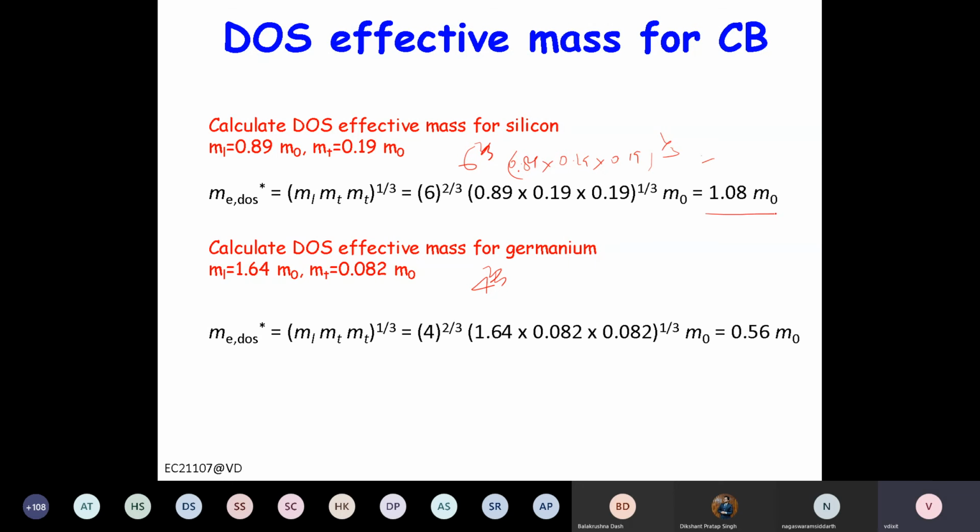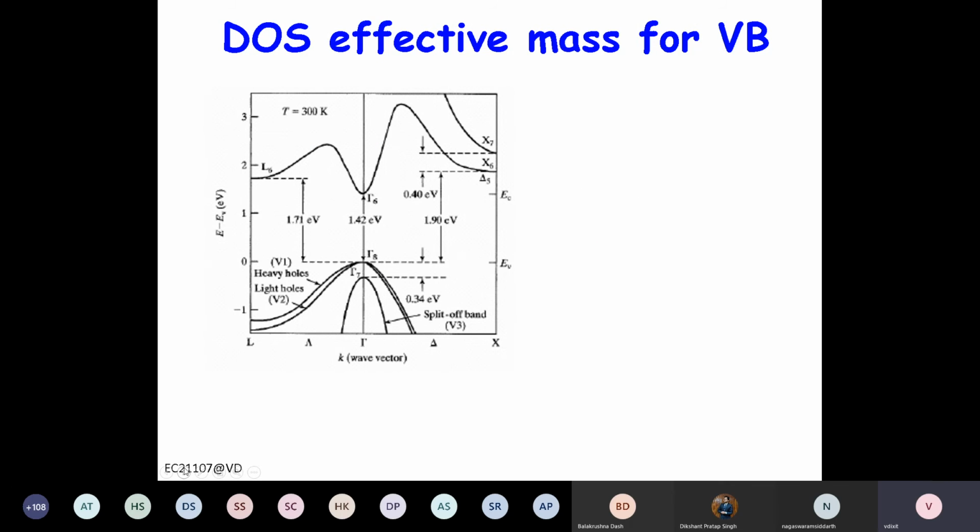It will be 1.08 for silicon and 0.56 for germanium. Now this is for the conduction band, right? But about the valence band, in the valence band we have heavy hole and light hole. So what will be the density of states?